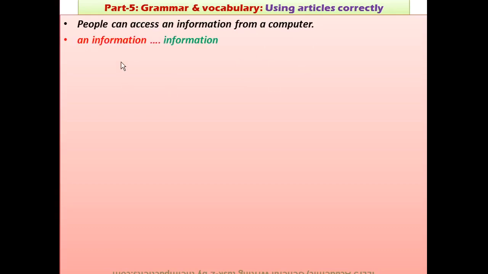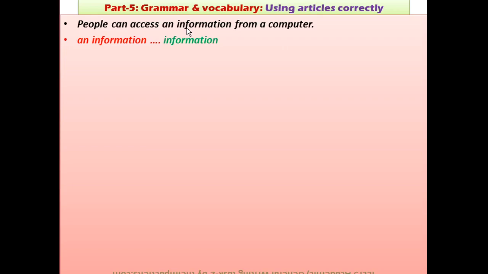People can access "an information" because information is an uncountable noun. We cannot count information in English, so we cannot say "an information". We cannot say "a furniture", and likewise "a life" is wrong. We can't say that because these are uncountable nouns, so we cannot use "a" before an uncountable noun.